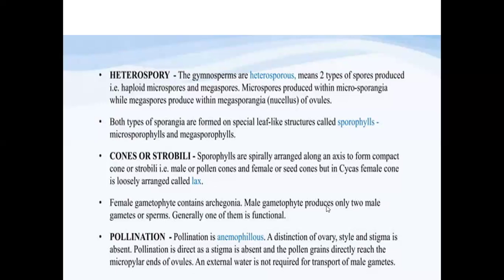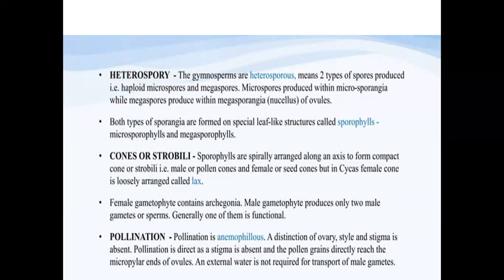Whereas in the pteridophytes, water plays a very important role for fertilization, as the antherozoids, the male gametes, need to travel through water as a medium. But here the male gametes or pollen grains travel in the air. As they are traveling in the air, the pollen grains have specialized structures called wings.